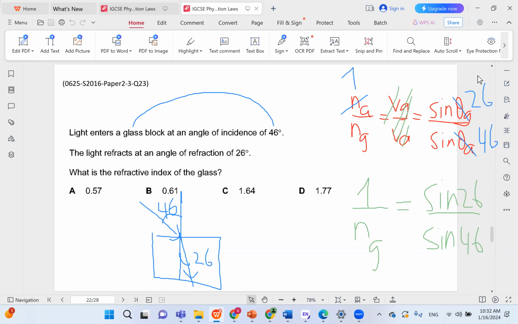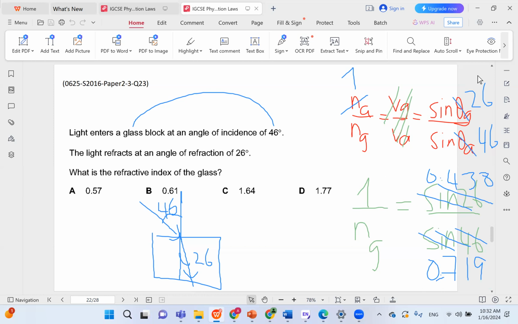We can do sine 26. This gives us 0.438. And then we try sine 46 as well. This gives us 0.719. And then we cross multiply.